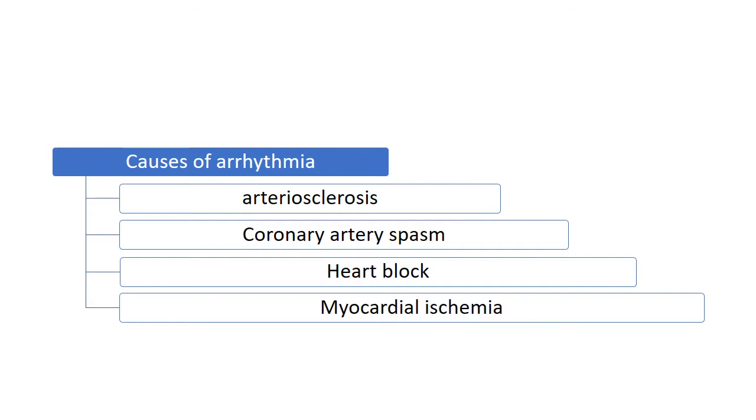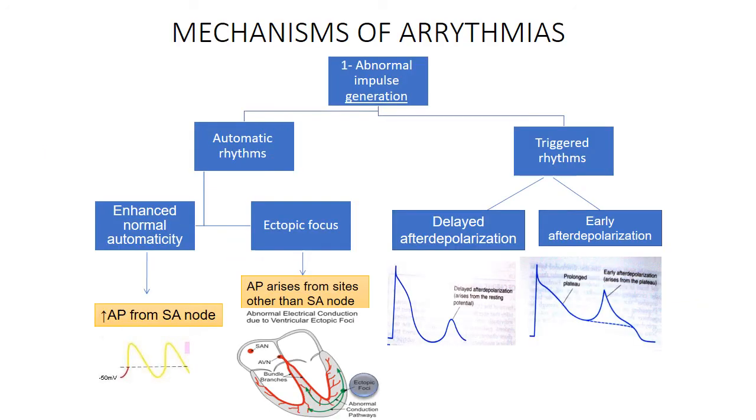Then next is causes of arrhythmias. It is due to arteriosclerosis, coronary spasm, heart block, myocardial ischemia. Now the mechanisms of arrhythmia. Arrhythmia may occur due to abnormal impulse generation. Why is there abnormal impulse generation? Abnormal impulse generation is due to automatic rhythms and triggered rhythms.